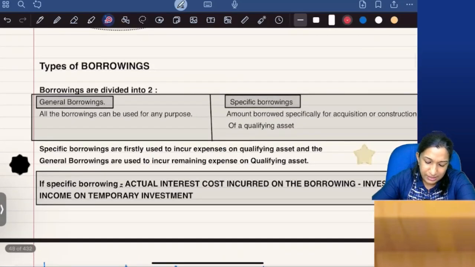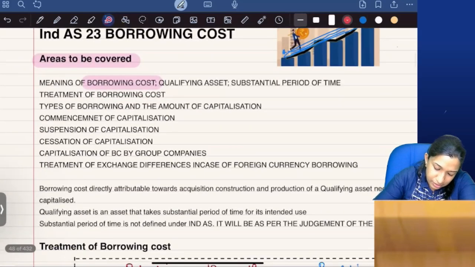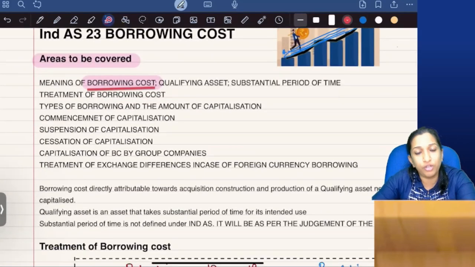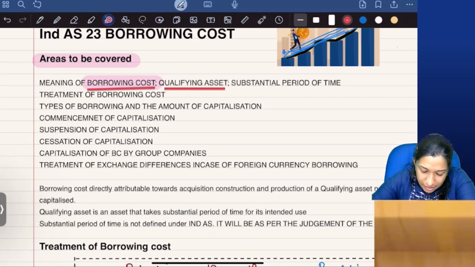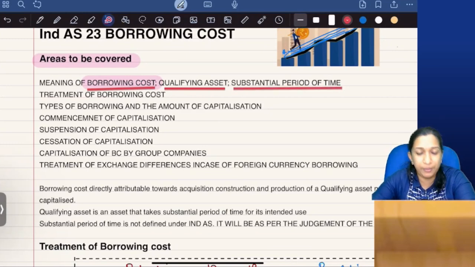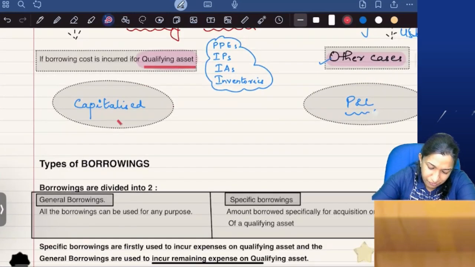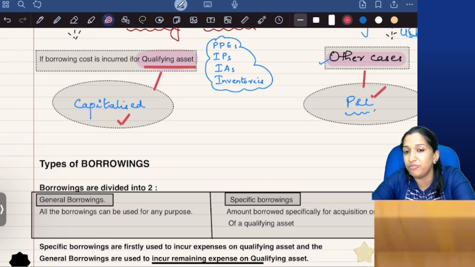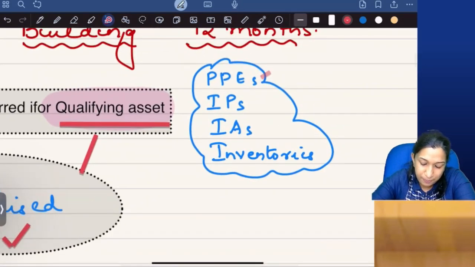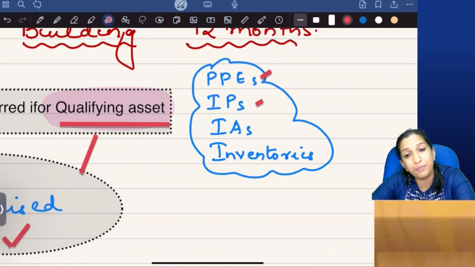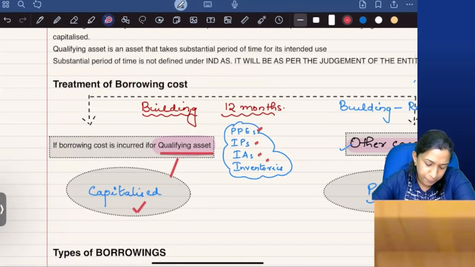So Ind AS 23 talks about capitalization of borrowing costs. It gives the idea of what a qualifying asset is and what a substantial period of time is. What is the treatment of borrowing cost? Borrowing cost can be capitalized if it is for a qualifying asset. In other cases, it should be charged to the statement of P&L. So qualifying assets can be PPEs, intangible assets, investment properties and inventories, but there is an exception to inventories. Up to that, okay.